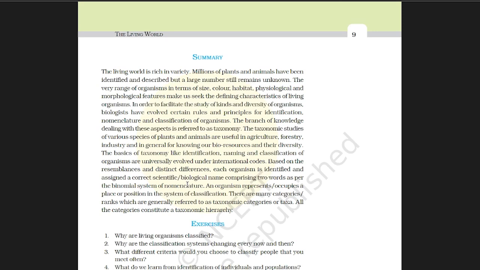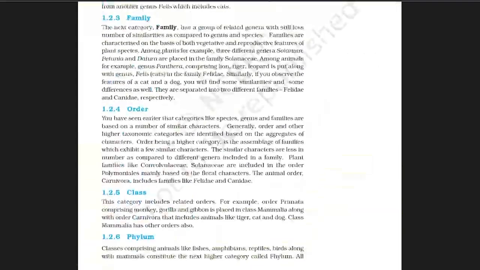Taxonomy and systematics help in organizing biological diversity. Classification helps in understanding relationships among organisms. Species is the basic unit of taxonomy, and kingdom is the largest taxon. So the study of taxonomy is foundational to all branches of biology. This is the summary of the first chapter, The Living World. Thank you.